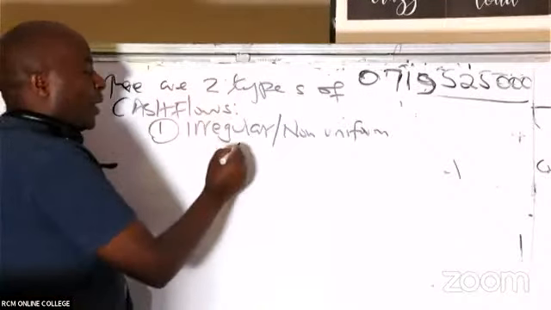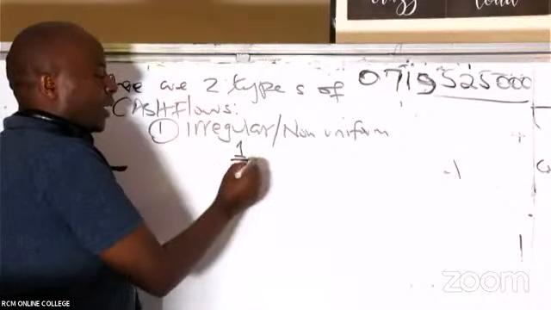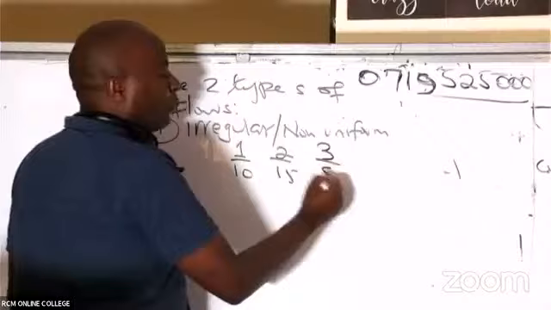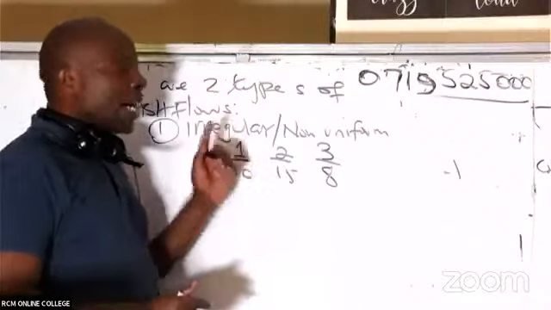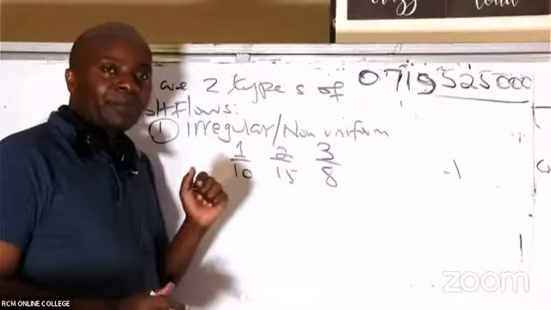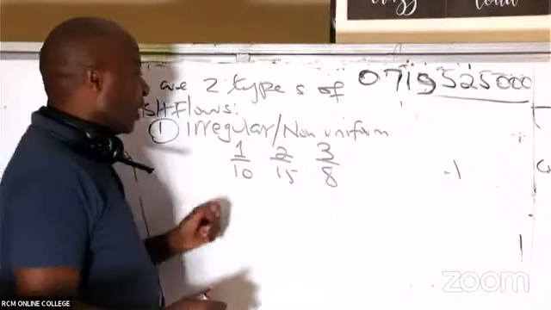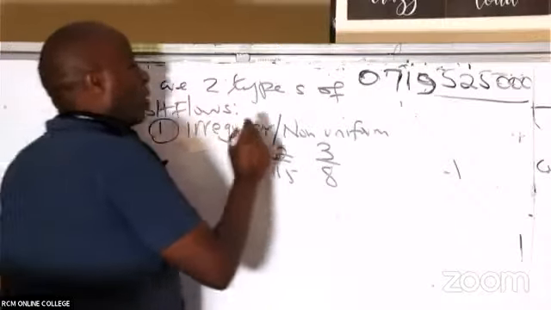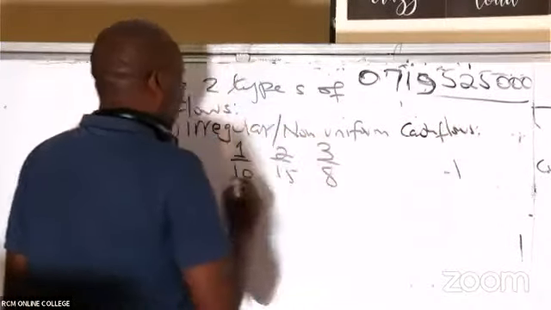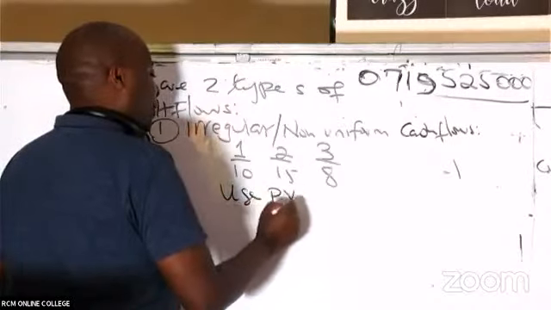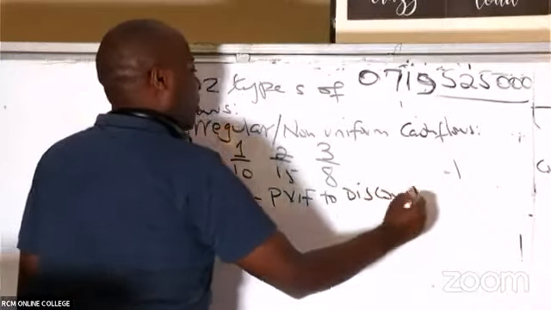So non-uniform, for example: year 1, you get a cash flow of 10; year 2, you get a cash flow of, for example, 15; year 3, you get a cash flow of, say, 8. In this case, these cash flows are fluctuating. They are not uniform. Whenever I get irregular or non-uniform cash flows, you simply use PVIF to discount.